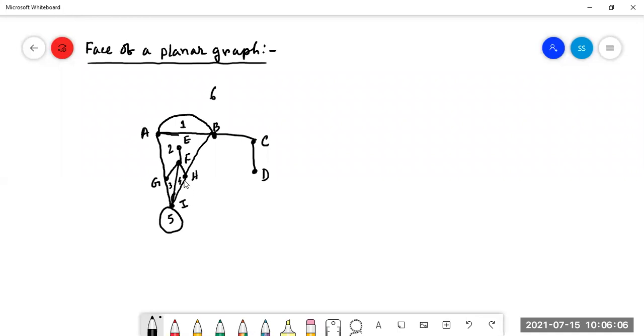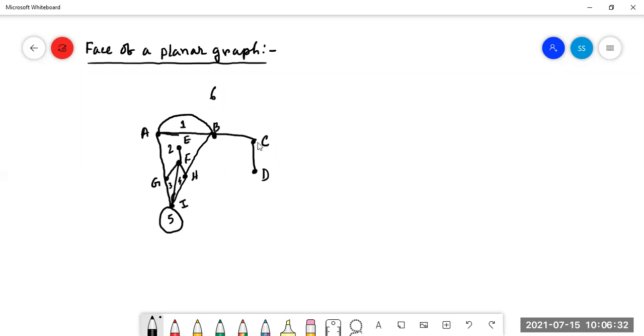This is a planar graph because no edges are cutting each other. That means for a planar graph, no edges will be cutting each other. Right? Here no edges are cutting each other, so it is a planar graph. It can be drawn in a given plane. Look here: A, B, C, D, E, F, G, H, I are the set of vertices.